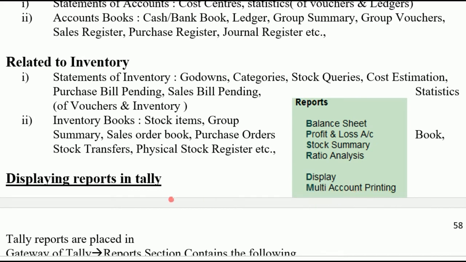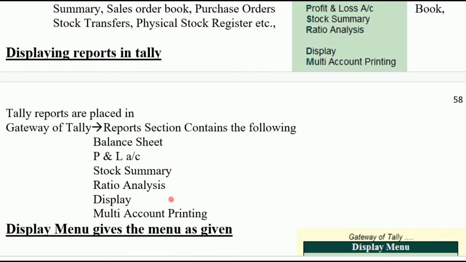Next, displaying reports in Tally. How can we display reports? Tally reports are placed in the Gateway of Tally report section. What is that report section? Balance sheet, P&L account, stock summary, ratio analysis, display and multi-account printing. These are called report section options. And by these options you can take all the reports which I mentioned earlier.